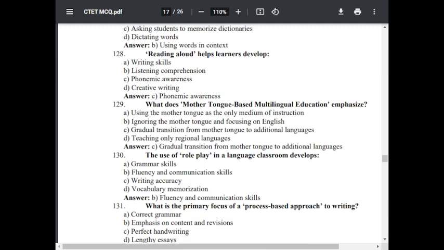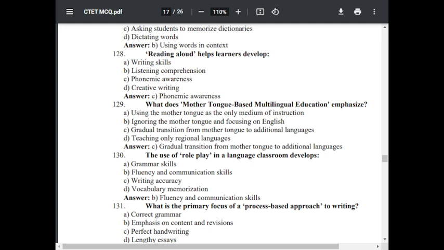Question number 129. What does mother tongue based multilingual education emphasize? Option A, using the mother tongue as the only medium of instruction. Option B, ignoring the mother tongue and focusing on English. Option C, gradual transition from mother tongue to additional language. Option D, teaching only regional language. The correct answer is gradual transition from mother tongue to additional language.